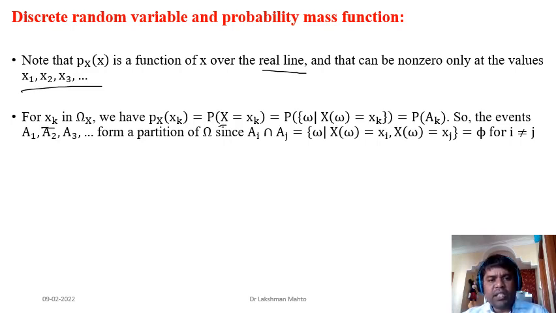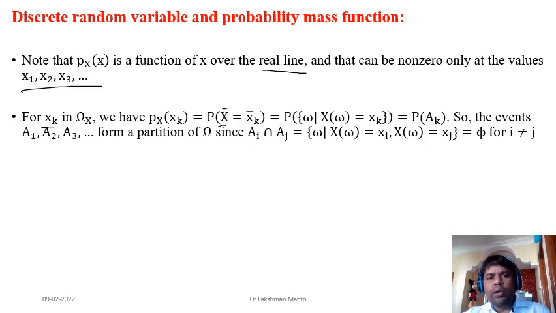Remember, whatever I am saying here, listen carefully, every word has meaning. I am trying to speak in a proper way so that you will understand the probability mass function. Here I am saying that the probability mass function at the point x_k is defined by the probability that the random variable X takes the value x_k.